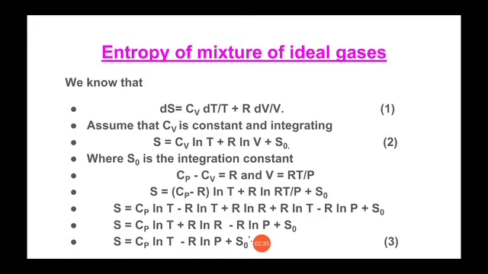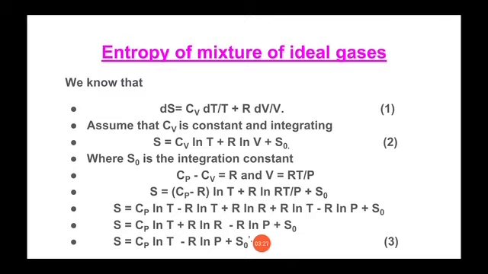But before that, students, I will remind you that in my previous video we have seen calculation of entropy change of an ideal gas with change in pressure, volume and temperature, because that derivation is very, very important for us, because you have to use that equation in this equation. So you must know, when you are using temperature and volume as two variables, what is the equation? Its equation will be delta S is equal to CV ln T2 by T1 plus R ln V2 by V1.